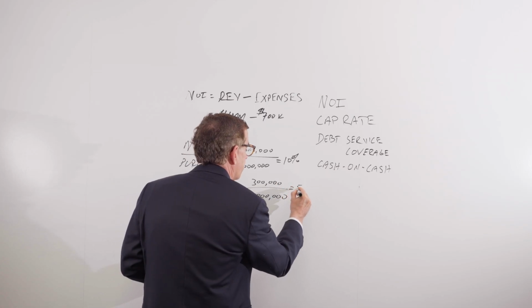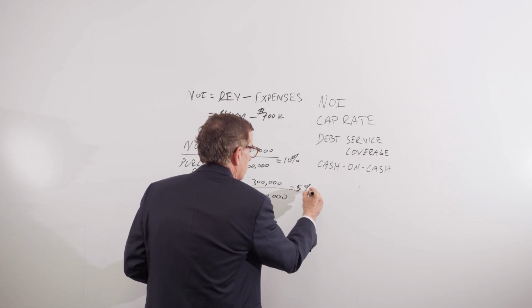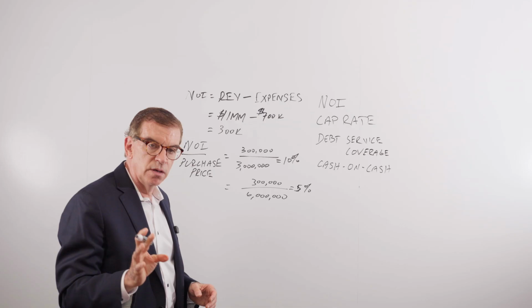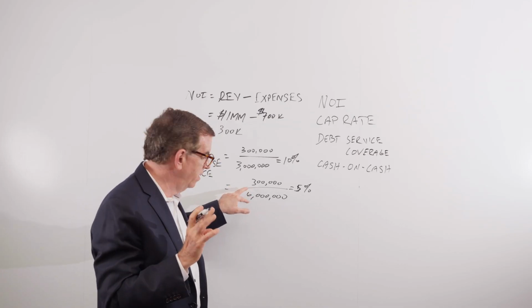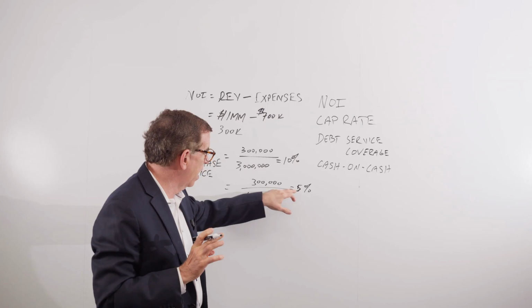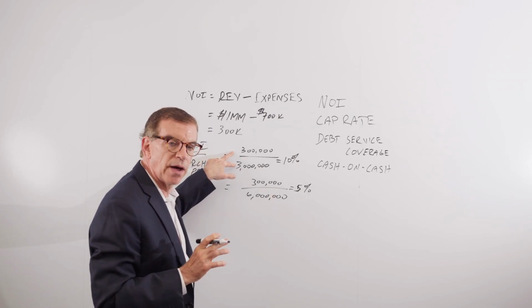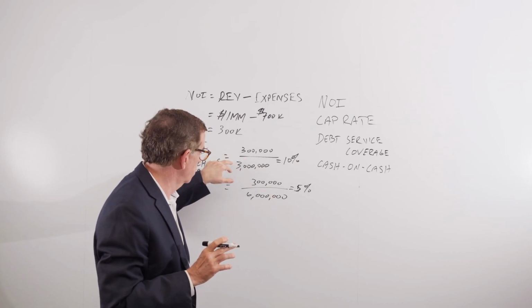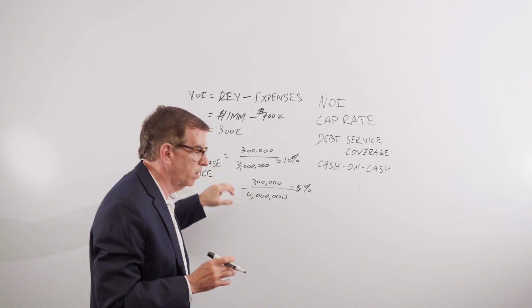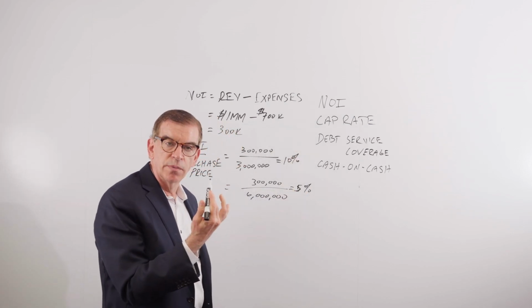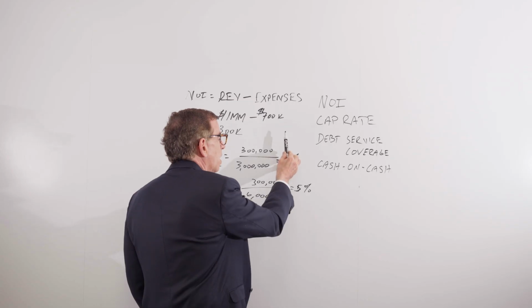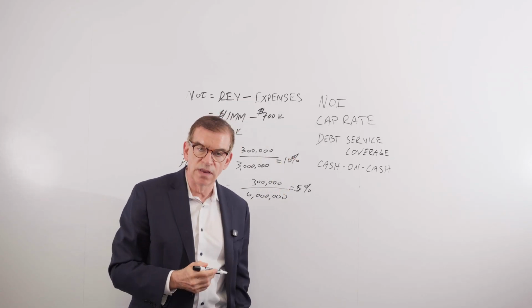That is a 5 cap or a 5% yield. So the value of that Chick-fil-A cash flow in this scenario at a 5 cap is worth more than the value of $300,000 for a $3 million investment. As cap rates go down, price goes up. As cap rates go up, price goes down.